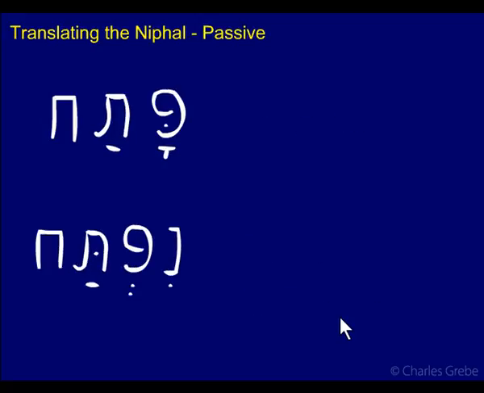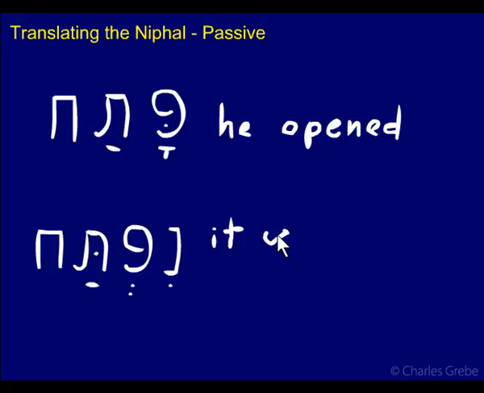So another passive form. Here we have patach. He opened. And down here, niftach. Again, let's go impersonal because people don't generally get opened unless we're talking surgery or something. So it, maybe the gate or something, it was opened.